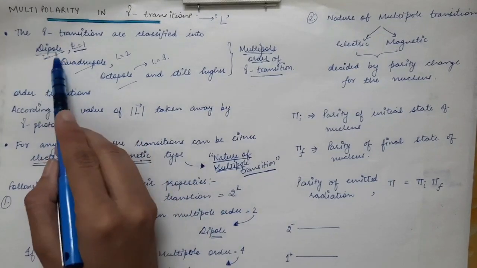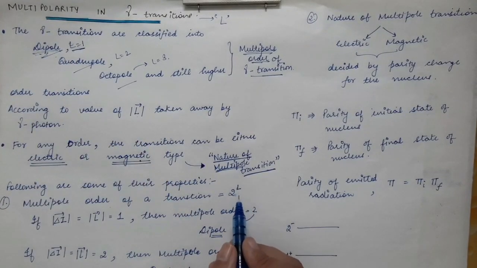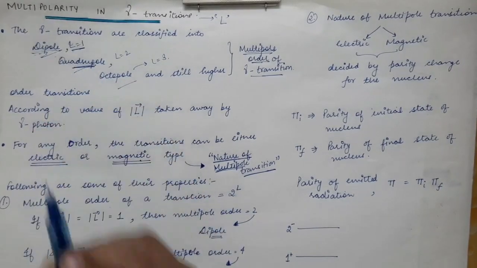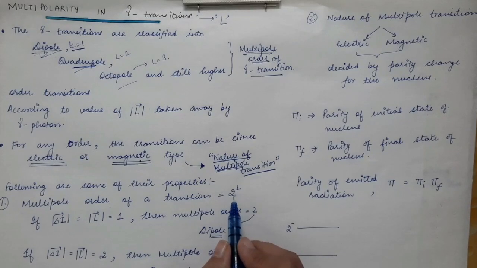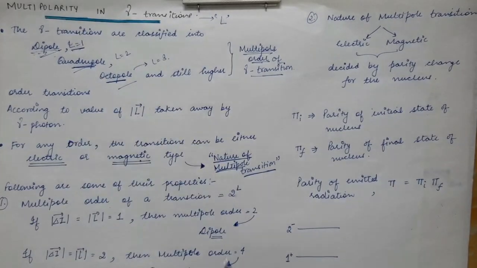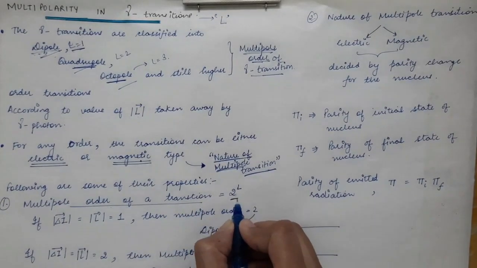Then if capital L is equal to 2, you get 2 power 2, that is 4, and that is quadrupole. If capital L is equal to 3, you get 2 power 3, that is 8, which is octupole. This is how we define the multipole order of a transition.